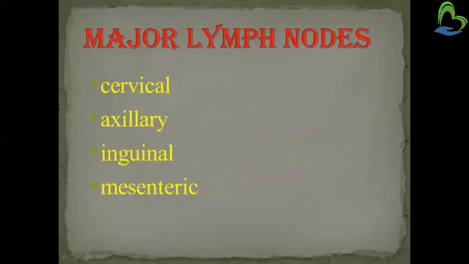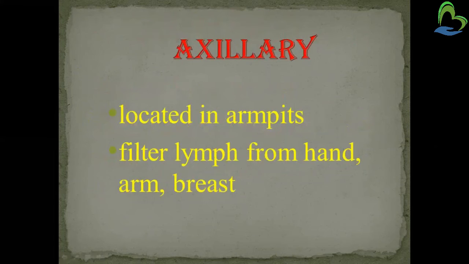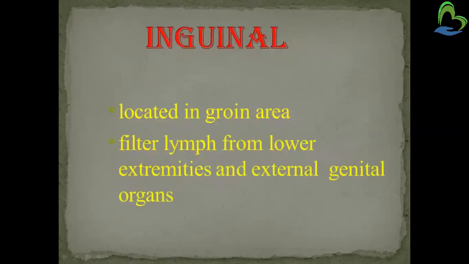Now coming to major lymph nodes. There are mainly four major lymph nodes: cervical, axillary, inguinal and mesenteric. The first one is cervical. It is located in the neck area and filters lymph from the head and neck. Then axillary, located in the armpits, filters the lymph from the hand, arms and wrist.